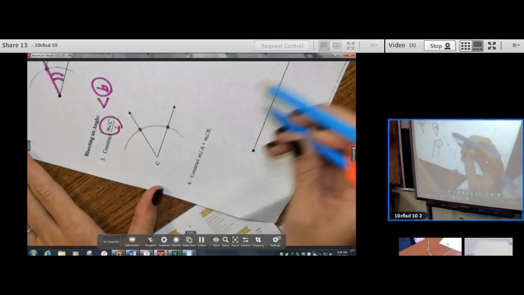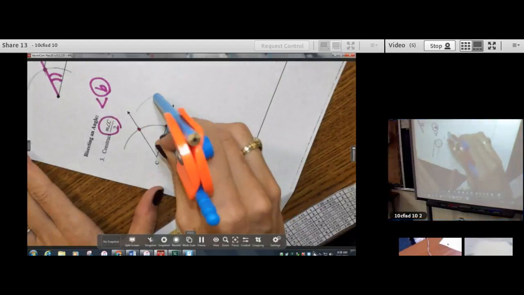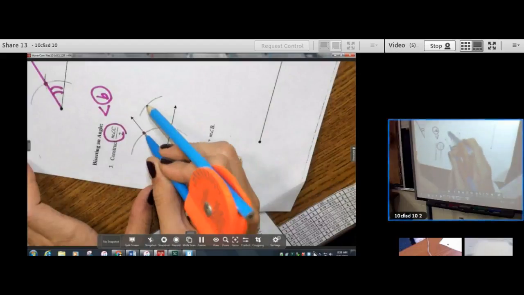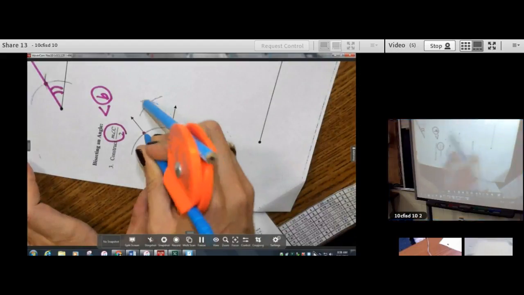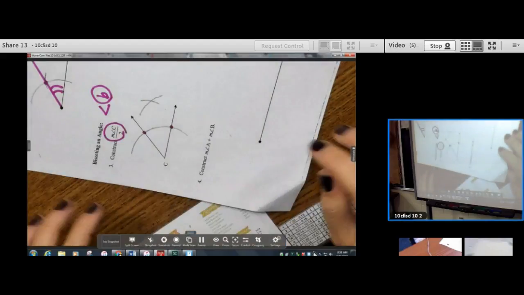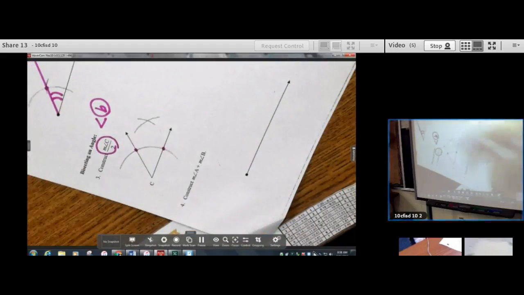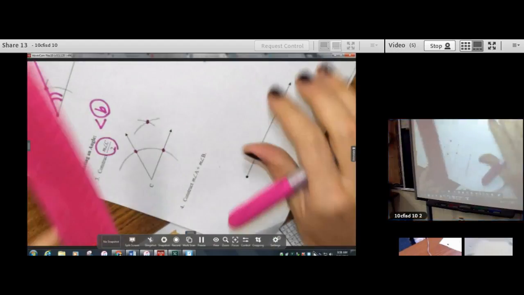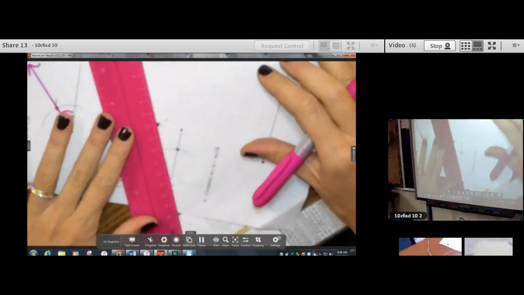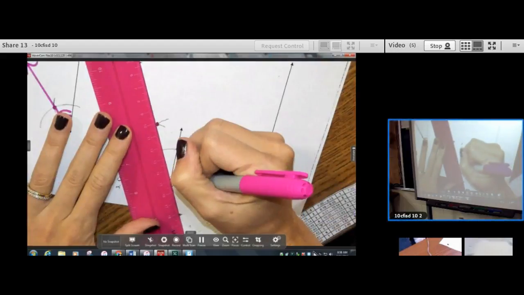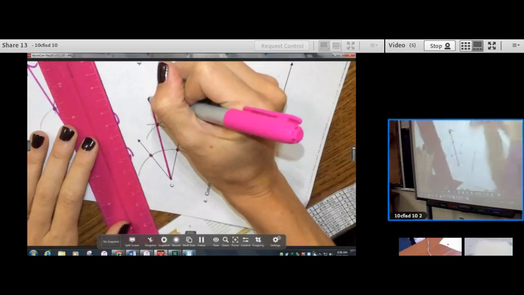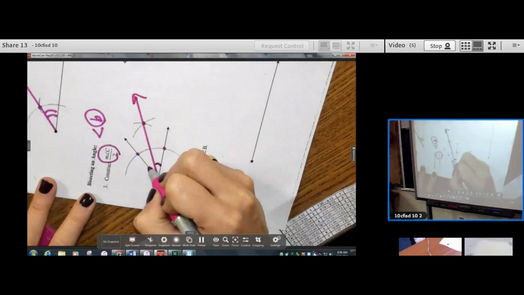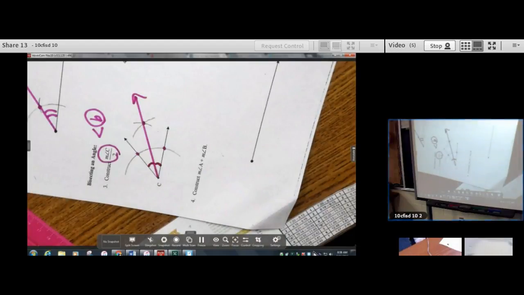And watch what you're going to do. Put your needle on A and make an arc out here. Put your needle on B and make an arc out here. Those arcs kind of make an X, and where that X, where they intersect, is the point that lies on the angle bisector. So if I connect my vertex to that special point, oh my goodness, I have just cut that angle in half. This angle perfectly matches this angle. Arc, arc.